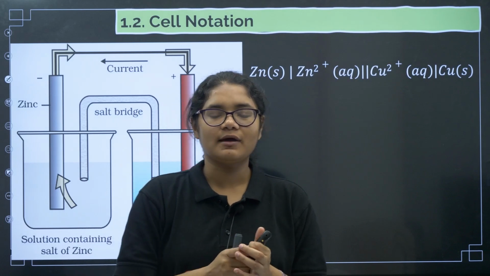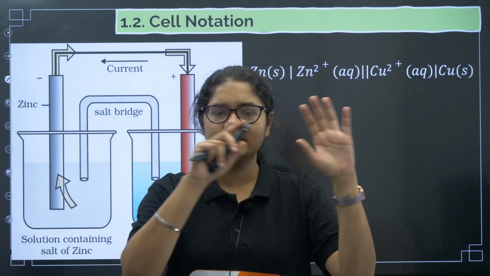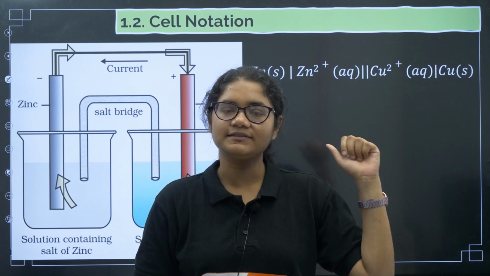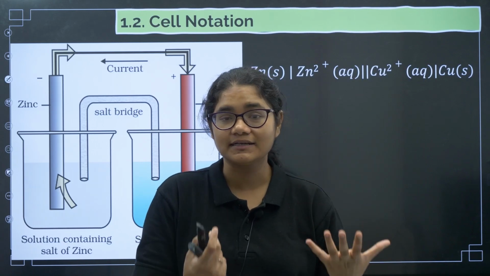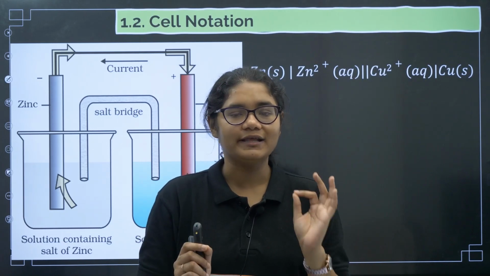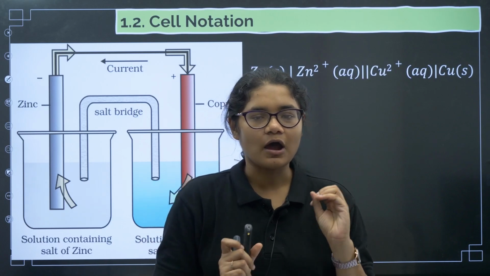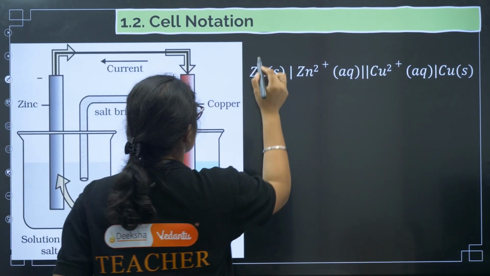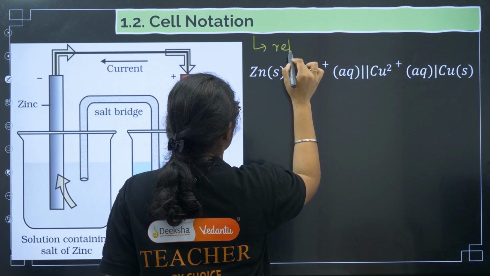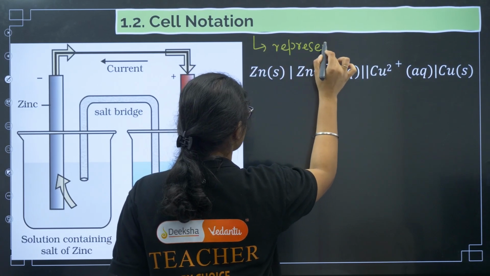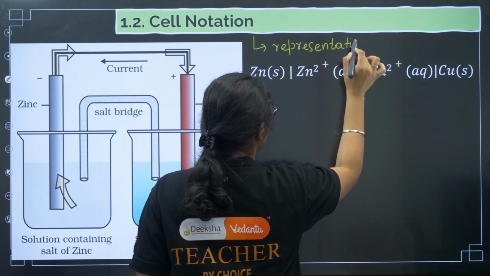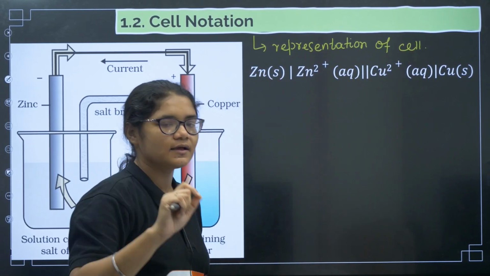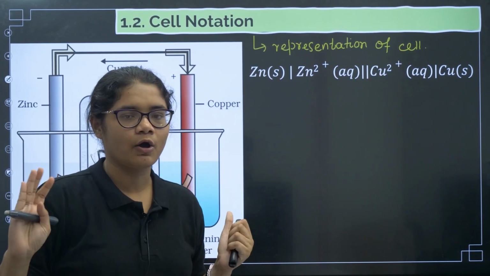So now let's come back to our topic. Ma'am, do we need to draw this diagram every time to represent a cell? The answer is no. There is a proper method to represent this cell, and that is called cell notation. So what is cell notation? Cell notation is nothing but representation of a cell. Now how does it take place? Very simple, we just have to follow an order.